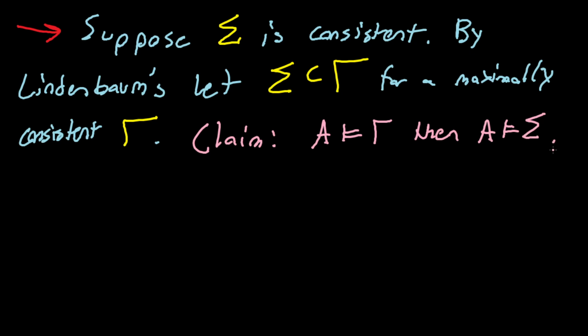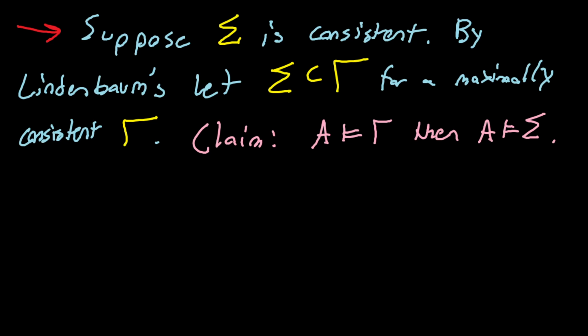Think for a moment. Okay, so this actually just comes from the definition of a model, right? So something models a set of sentences if it models every sentence in that set. And since sigma is a subset of gamma, it's a stronger condition to model gamma than to model sigma, right? Because surely if every sentence in gamma holds in A, then so too do the sentences that were in sigma to begin with, right?